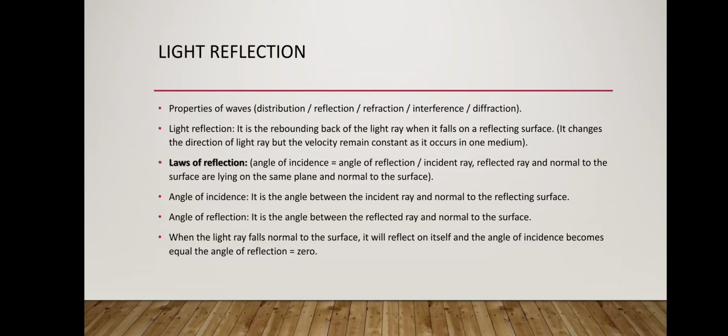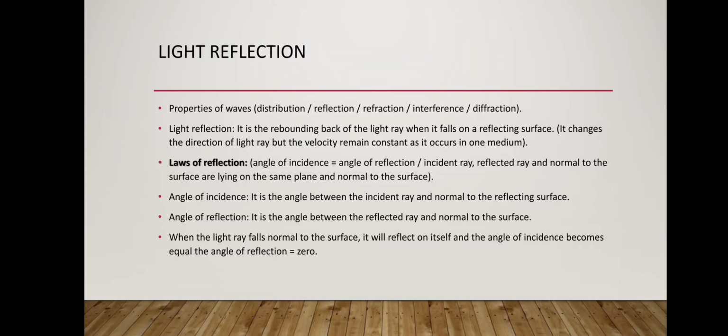If you want to make light reflection, you must have two things: number one, a light source, and number two, a reflecting surface. The angle of incidence is the angle between the incident ray and the normal to the reflecting surface. This is very important.